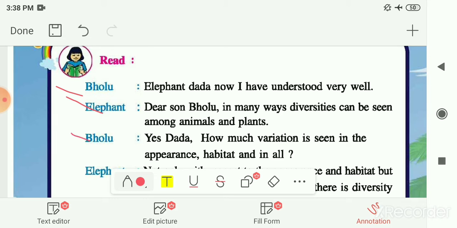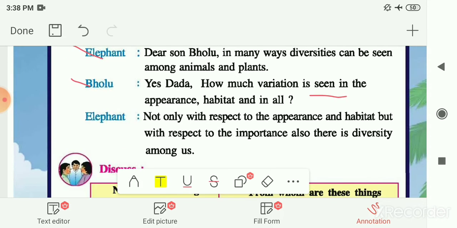So Bholu is saying that, yes Dada, how much variation is seen in the appearance as well as the habitat, the food they are eating, how they are looking, or the place where they are living. So in all these categories there is variation amongst these plants and animals.